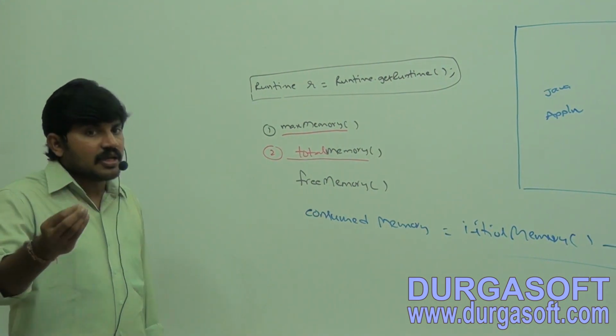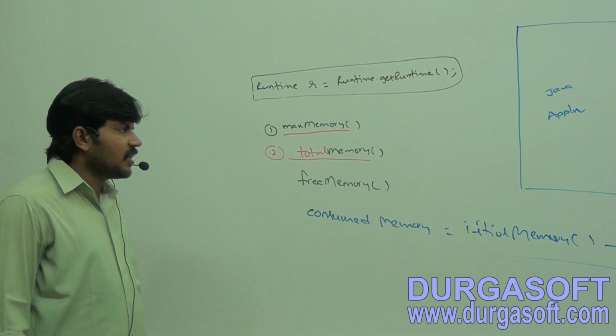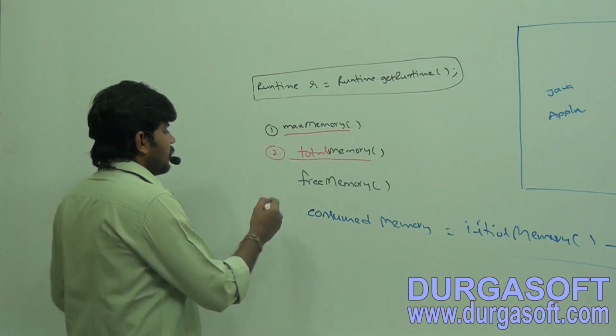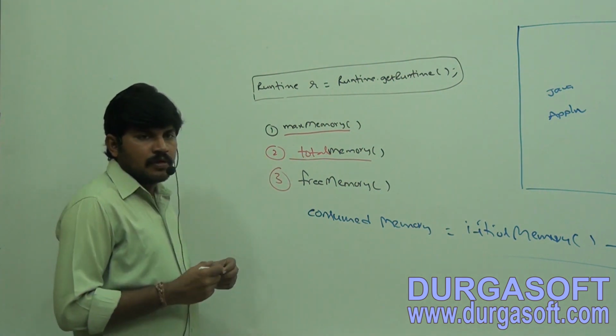Within brackets, initial memory: at the beginning, how much memory is allocated. Third one, freeMemory.